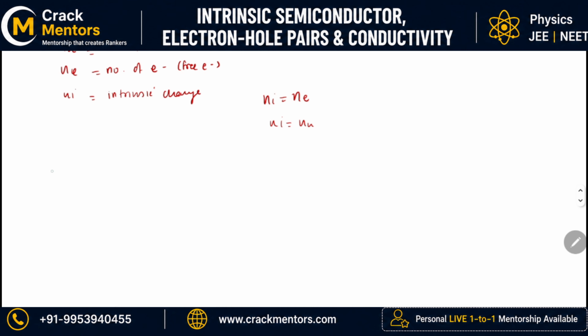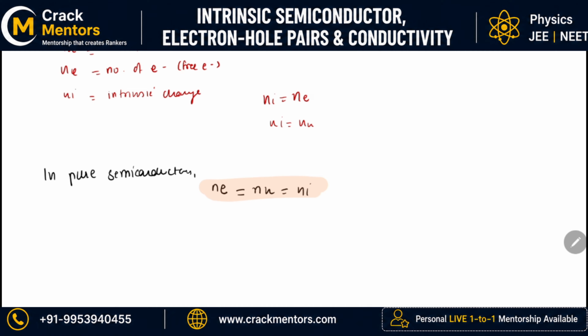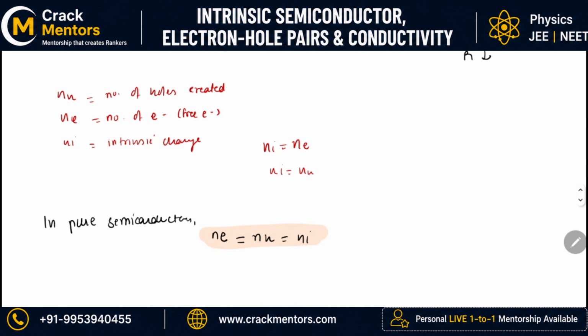Okay, in a pure semiconductor, repeating this again, please mind it, in a pure semiconductor the number of electrons is equal to the number of holes that have been created, which is equal to the number of intrinsic charge carriers. You can say that this is the most important key point in this lecture: number of holes is equal to number of electrons is equal to number of intrinsic charge carriers. Repeating this again, there must be a correction: it is not just number of holes, it is number of holes per unit volume.